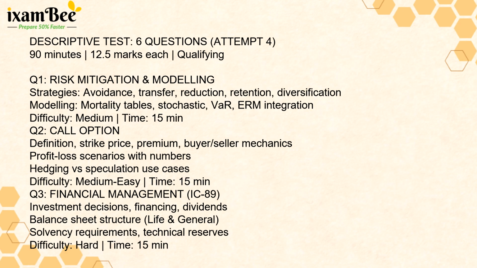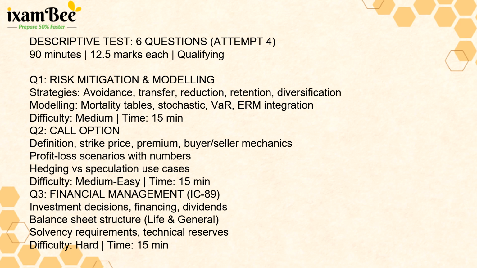Next, let's move to the descriptive paper. After the objective paper, there was a 90-minute descriptive test. This paper had 6 questions, each worth 12.5 marks. The descriptive paper covered the technical and the applied topics as well as English writing.